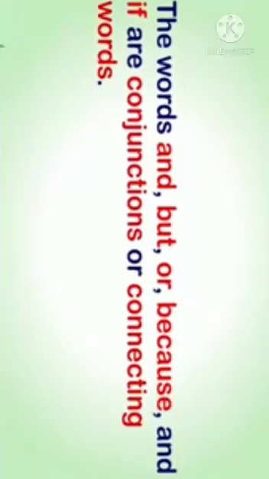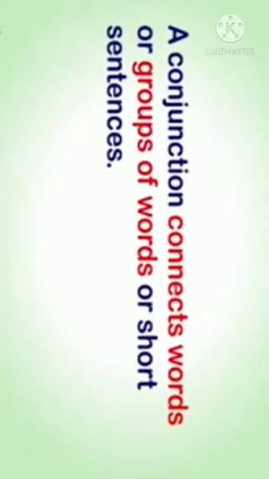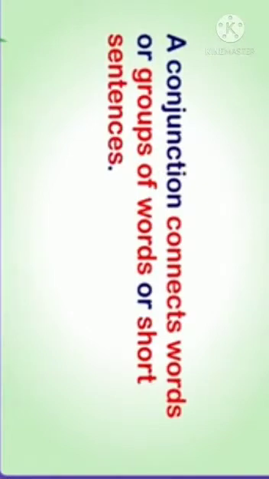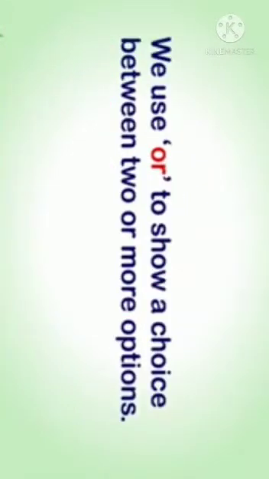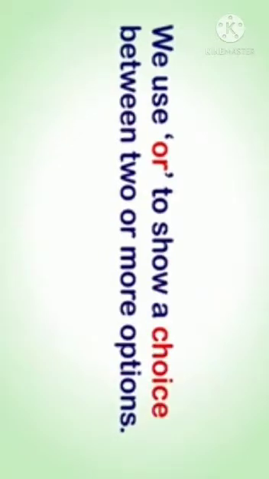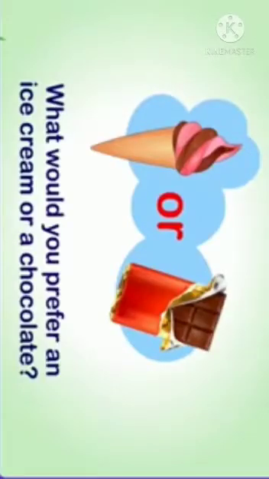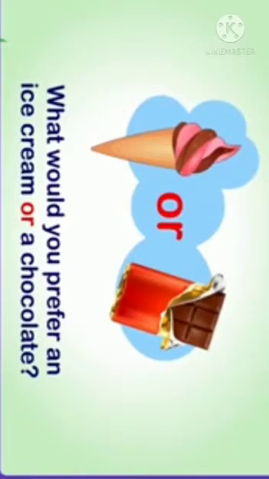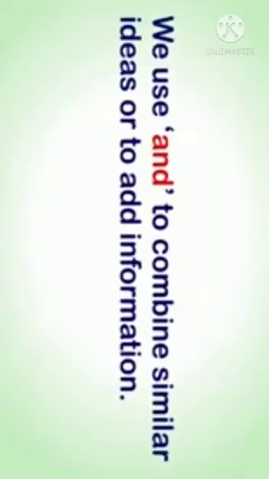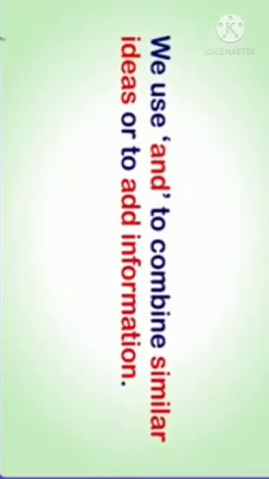A conjunction connects words or groups of words or short sentences. We use or to show a choice between two or more options. For example, what would you prefer? Ice cream or a chocolate? We use and to combine similar ideas or to add information.